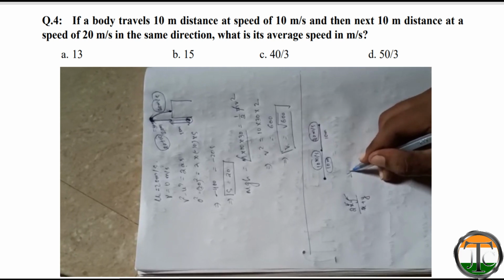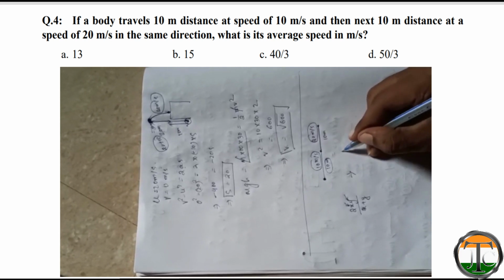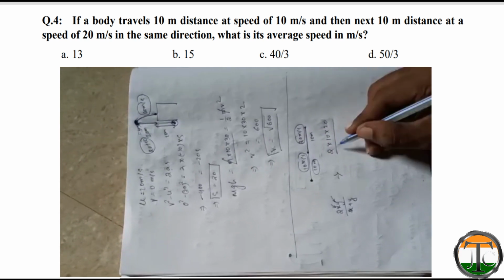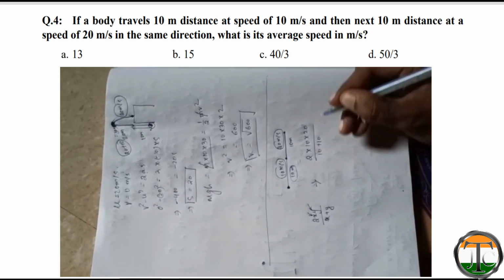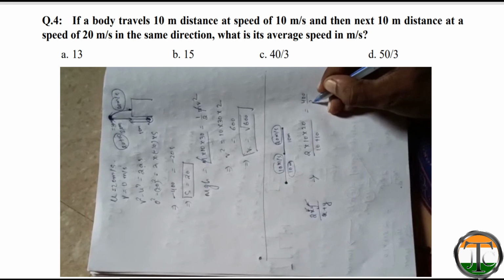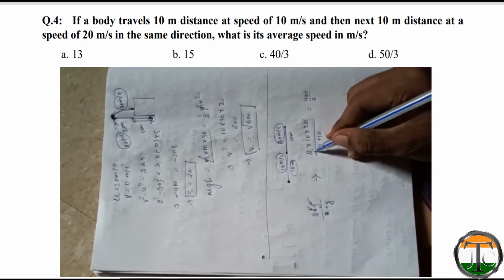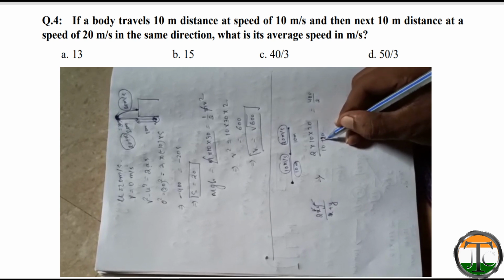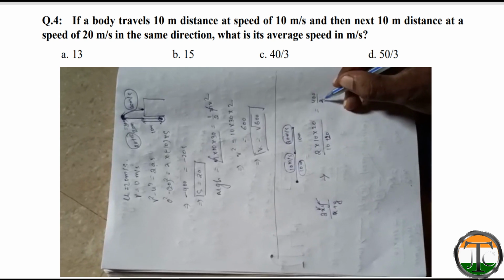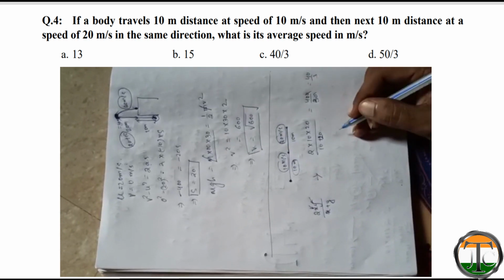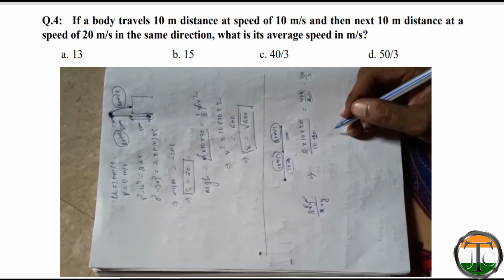So by putting in this formula, we get 2 into 10 into 20 divided by 10 plus 20, that is 400 divided by 30. That means 40 by 3. So option C is the correct answer.